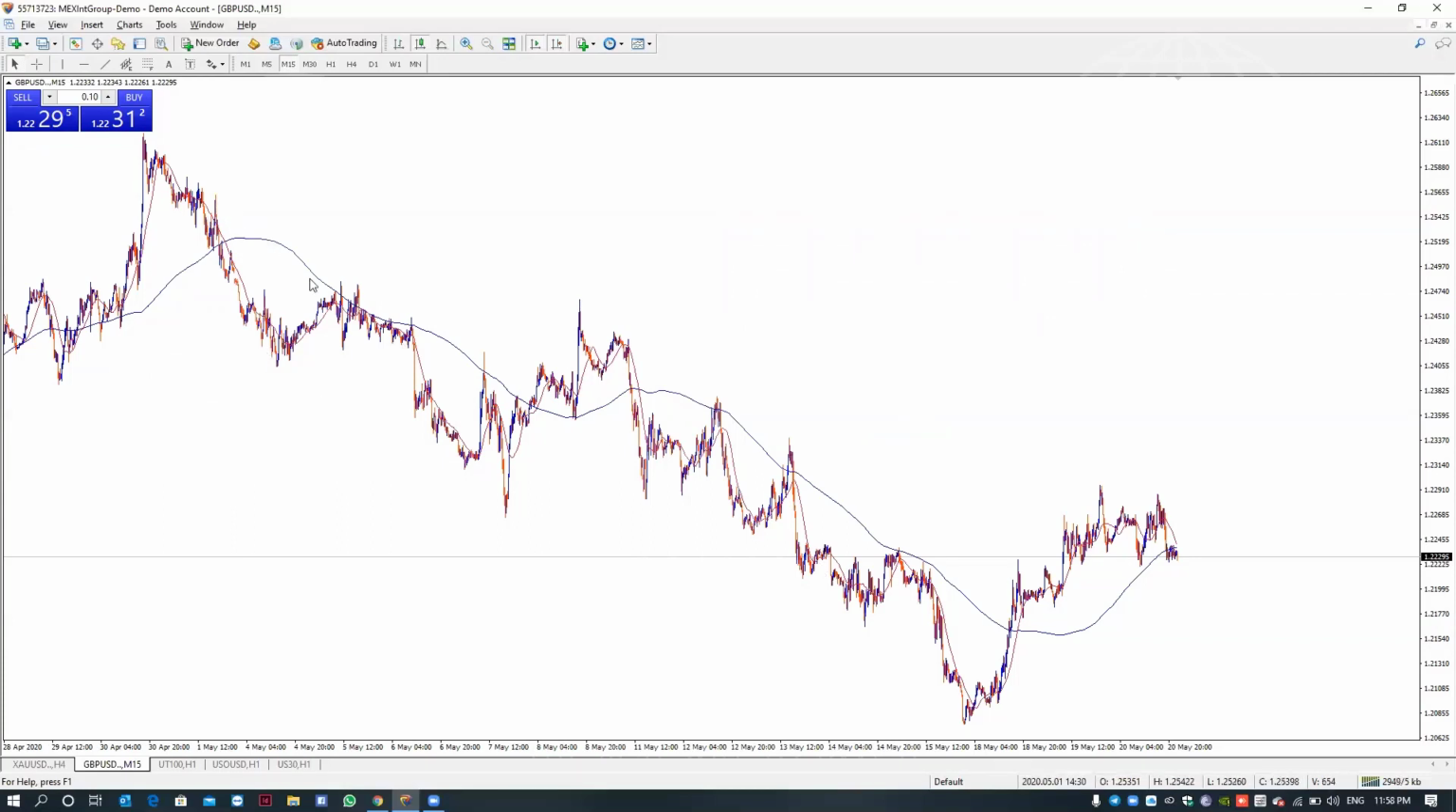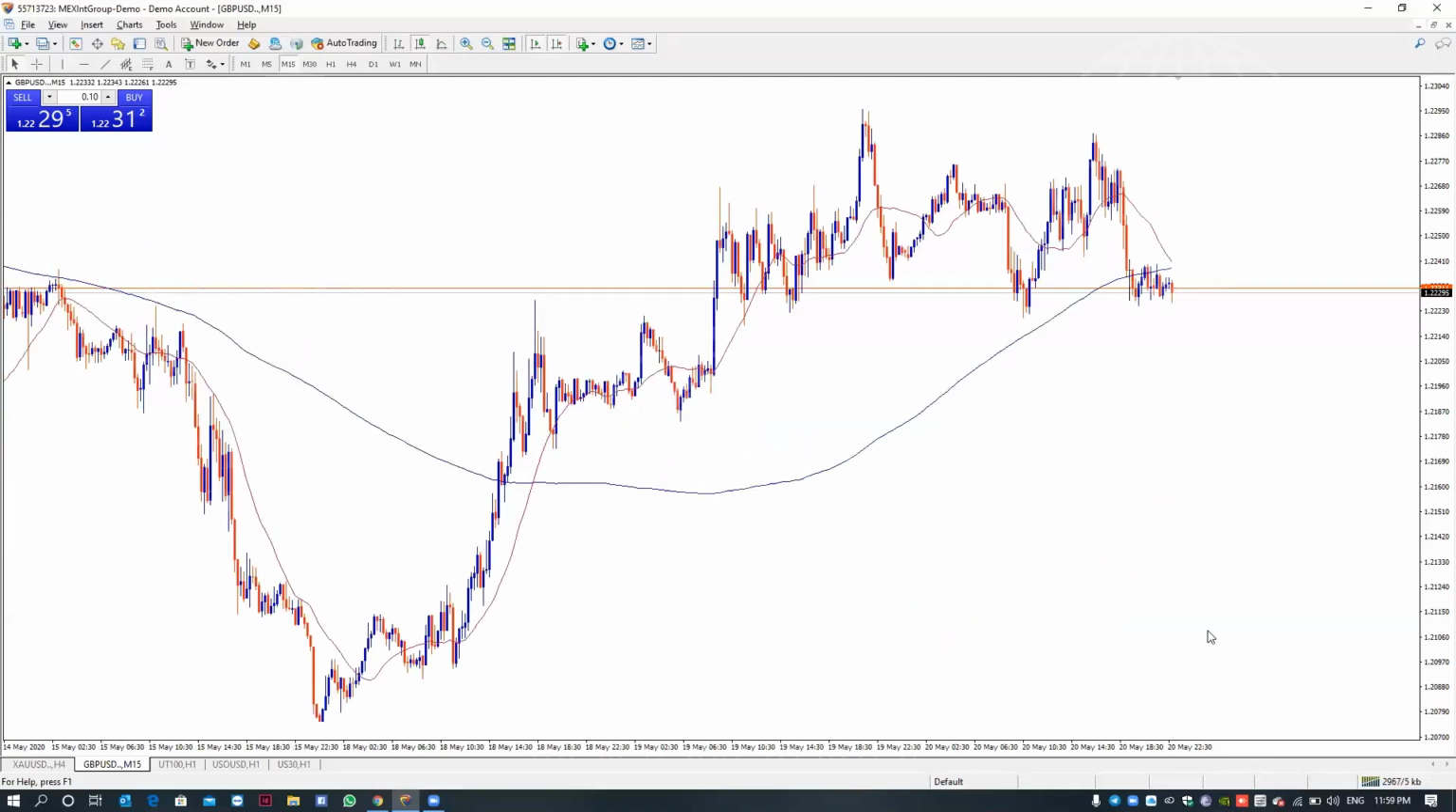How many entries do you have? 1, 2, 3, 4, 5, 6, 7, 8, 9, 10, 11, 12, 13 entries you have. But right now the condition is not an entry level, because they are crossing the 200 and making a normal wave. In moving average language, you can say this is called sideways. It is not an entry zone, not a buy zone and not a sell zone. When the wave comes down and up and works with the 200, then you can enter sell or buy.